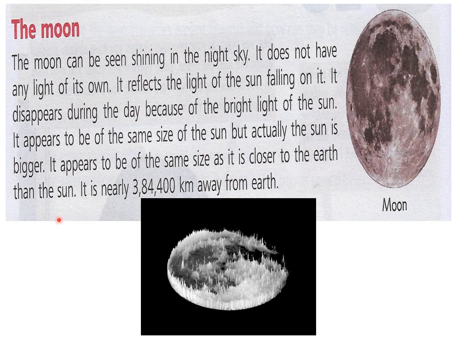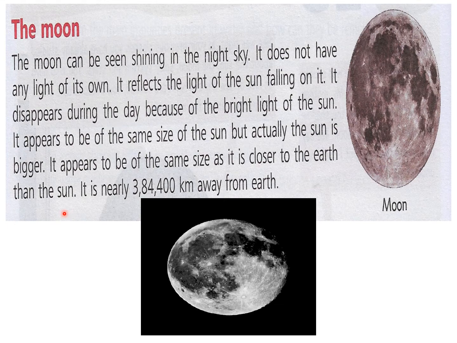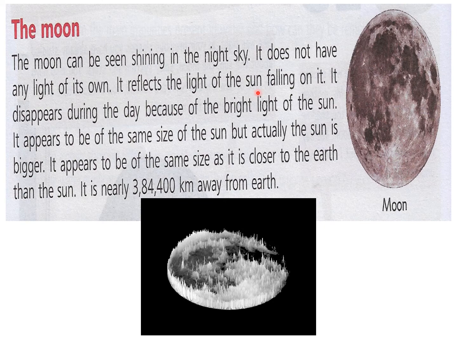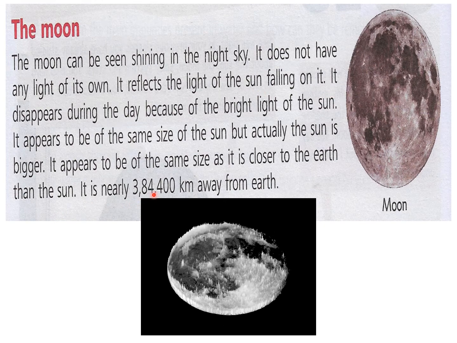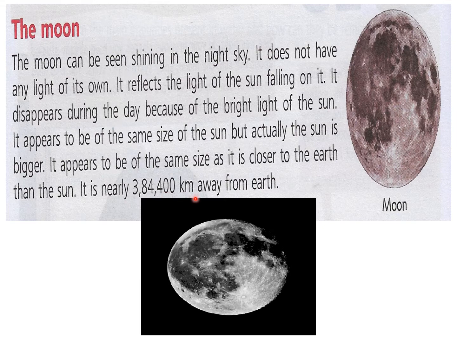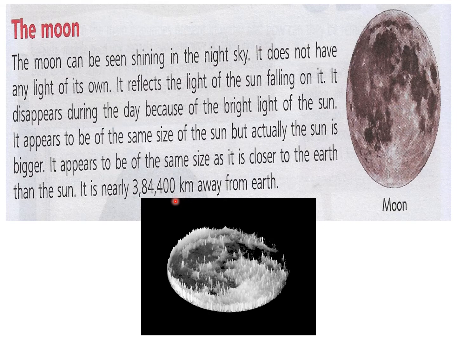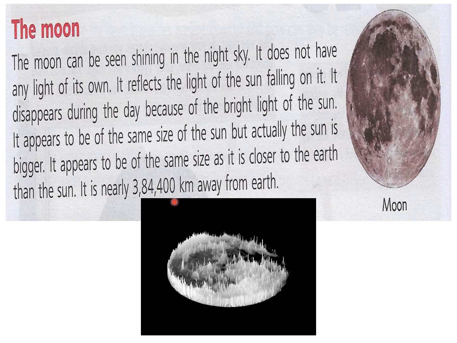It appears to be of the same size as it is closer to the earth than the sun. You all know that the moon is closer to the earth because it is revolving around it. That is why moon and sun look similar in size, but they are not. Sun is much bigger than the moon. It is nearly 3,84,400 kilometers away from Earth. So you know the distance of moon from the Earth is this much. You must remember this distance.